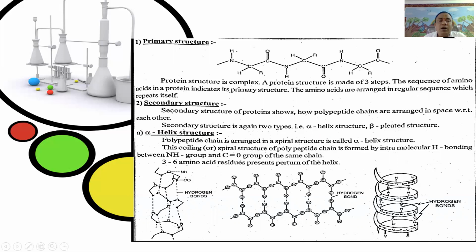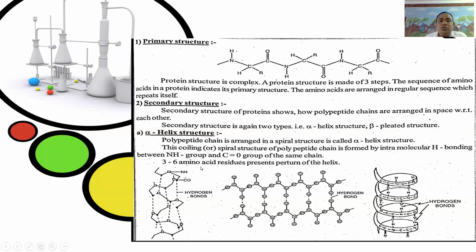First, alpha helix structure. When the polypeptide chain is arranged in a spiral structure, it is called the alpha helix structure. This coiling or spiral structure of the polypeptide chain is formed by intramolecular hydrogen bonding between the NH group and the CO group of the same chain.